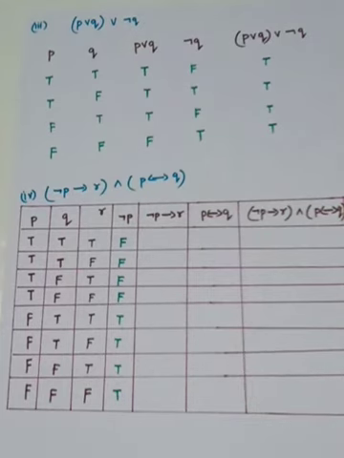See that P alone, only one simple statement, you have to write 2 rows. 2 simple statements, that is P and Q, you have to write 4 rows. But if 3 simple statements occur, you have to write 8 rows. How to fill the 8 rows?